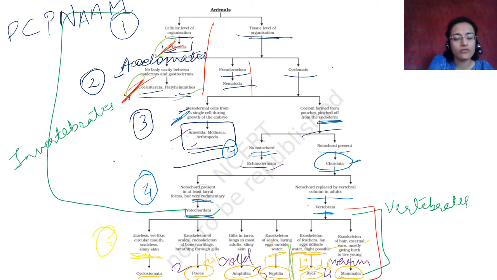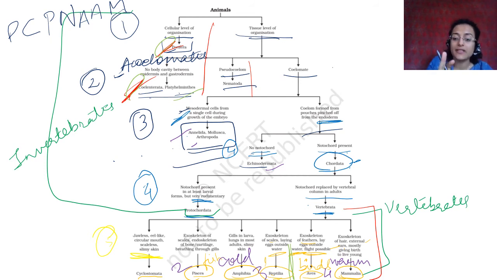And then you have to unfortunately learn all of this anyway. You really can't do without learning these, and you have to learn this in a specific order. It always has to start from Porifera, then go to Coelenterata, then Platyhelminthes, then Nematoda. You cannot do it any other way. Okay? You have to learn this.